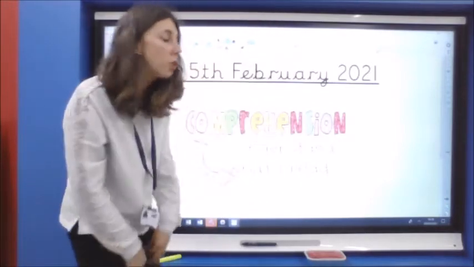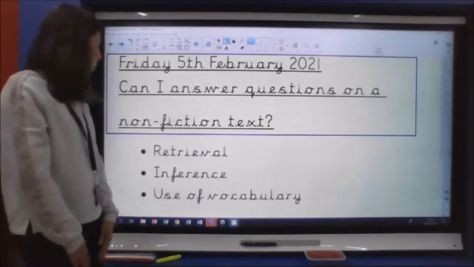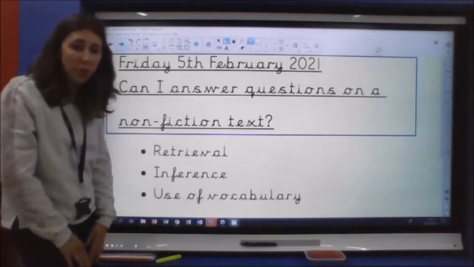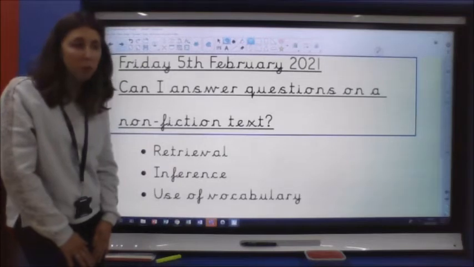Let's have a look at our learning question for today. Our learning question says, can I answer questions on a non-fiction text? Yesterday we had a fiction text. Today we are back with non-fiction.